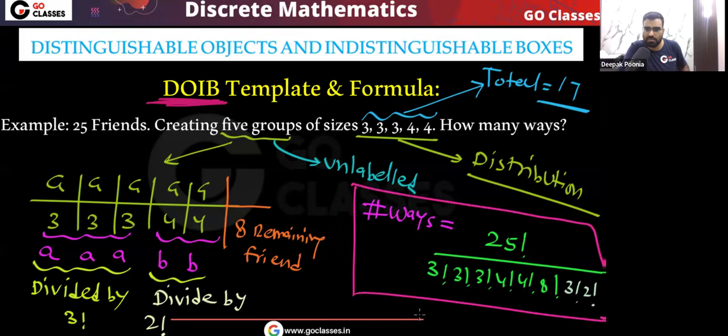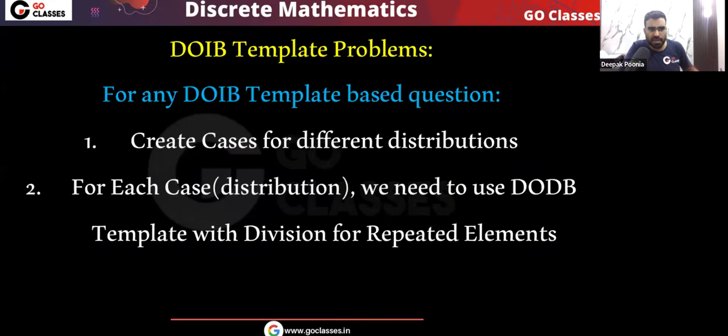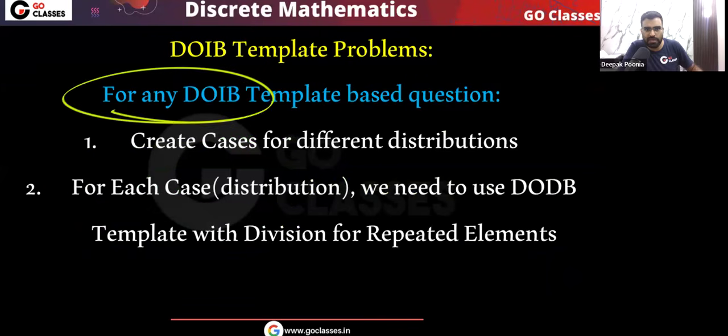This will be the number of ways. If you remember, in the DODB template we have already seen how to handle the remaining elements. You can see there are a total of 8 friends remaining, so that will come here. So that's it.